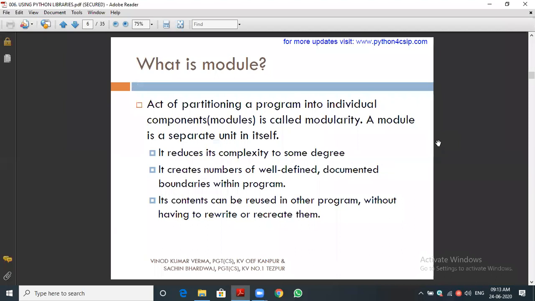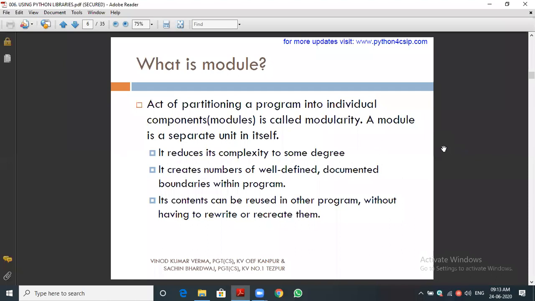We no need to write so many lines of code. Instead, we simply make call statements, maximum 10 to 20 lines or maximum 100 lines, even for a good project. That is what I am saying. The module reduces the complexity. All the things are well defined in the module itself, and we no need to write them again in the main program. The content can be reused, and we have seen all that.